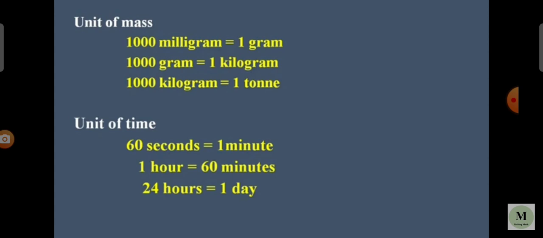Now we see something about time. In our life, we use a clock to measure time. Now we see the units of time. 60 seconds equals 1 minute. 1 hour equals 60 minutes. 24 hours equals 1 day.